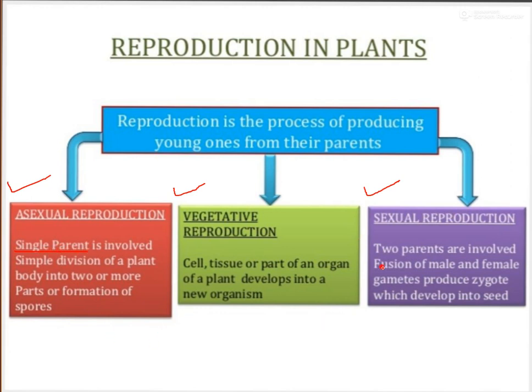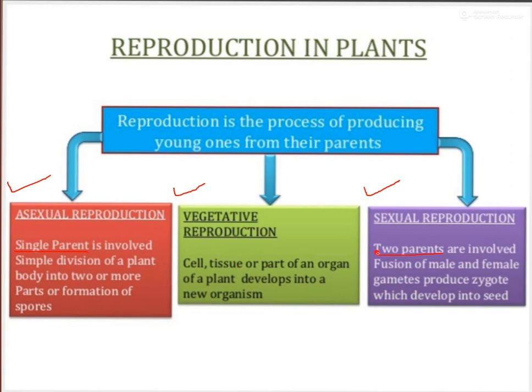And in sexual reproduction there will be two parents, one male and the other female. We will discuss this again. In asexual reproduction, a single parent is involved and division will take place. It is interesting in science that when a cell divides, it forms more cells, whereas in mathematics, division always reduces the number. So in science, division increases the number.